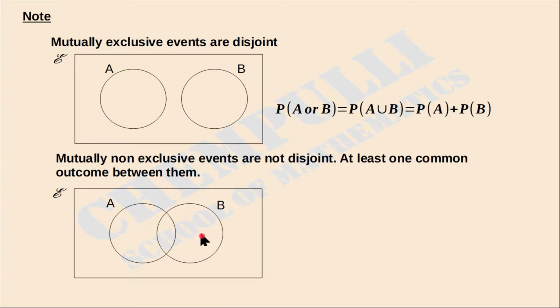But in these two, P of A plus P of B, in P of A we took this region, and in P of B we also included this region.